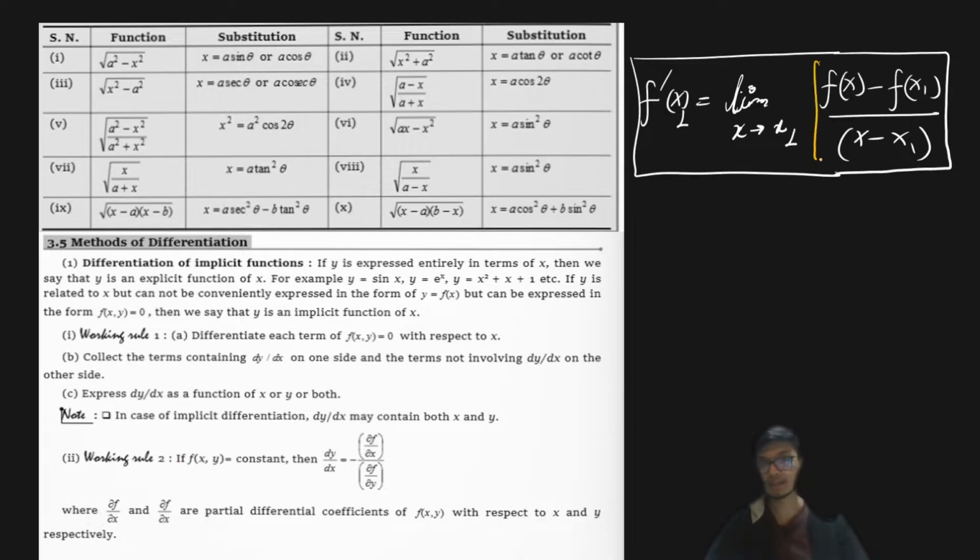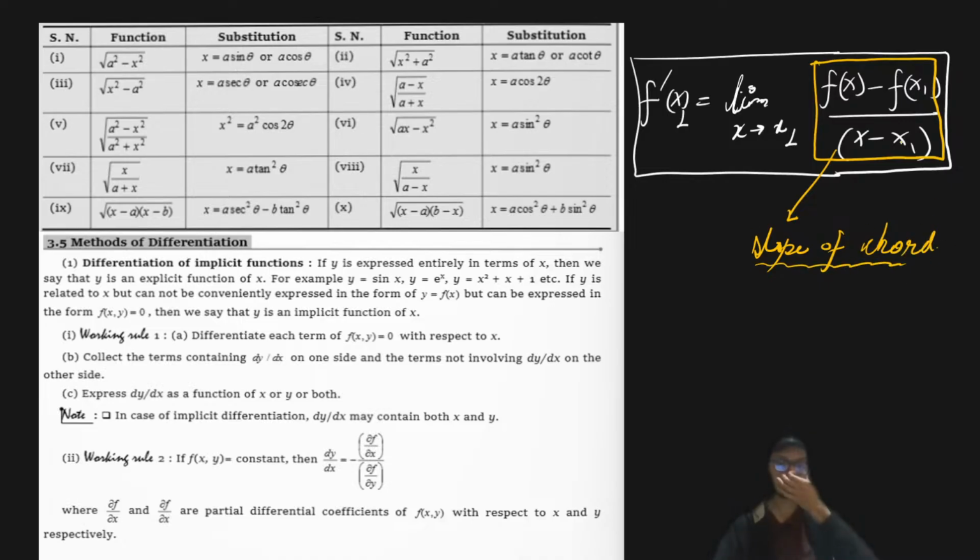this particular ratio denotes the slope of a chord. Okay, or maybe we can talk about the slope of a line, right? Now when this particular chord is made such that this point x tends towards this point x1, in that case, when the point x tends towards x1, this chord actually becomes a tangent to any curve.